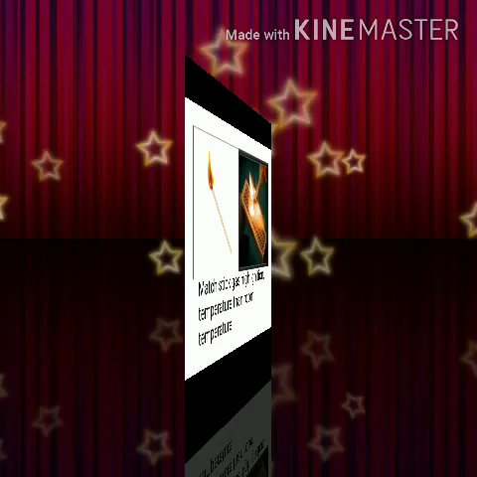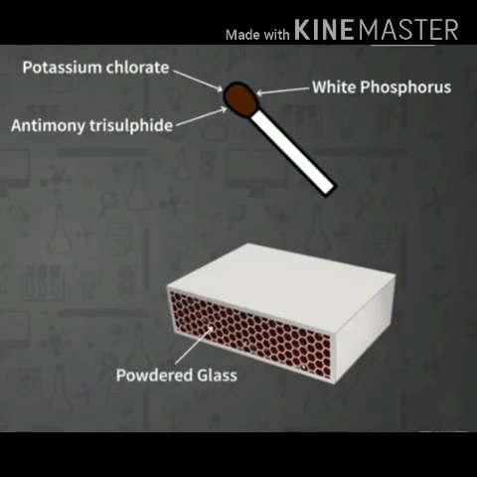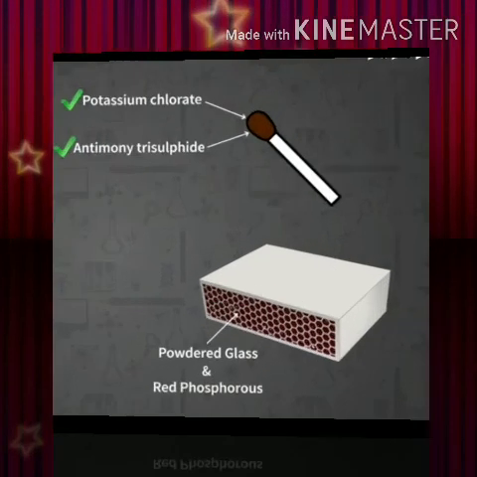Why is it so? Initially, the matchstick head was made up of a mixture of antimony trisulfide, potassium chlorate and white phosphorus with some glue and starch. It was applied on the head of the match made up of suitable wood. Whereas the rubbing surface of the matchbox was made up of powdered glass. In this chemical composition, white phosphorus ignites easily as it has very low ignition temperature, and so it proved very dangerous for the workers involved in its manufacturing and for the users also.